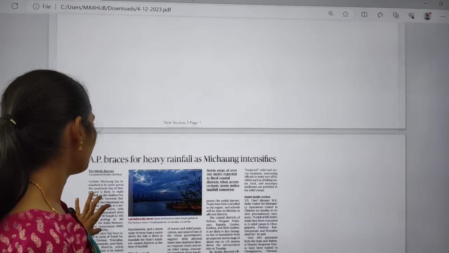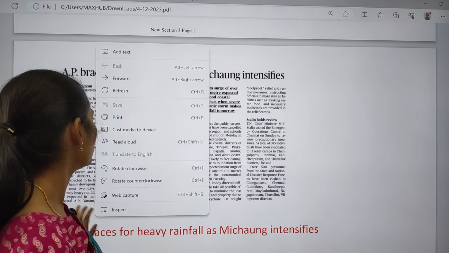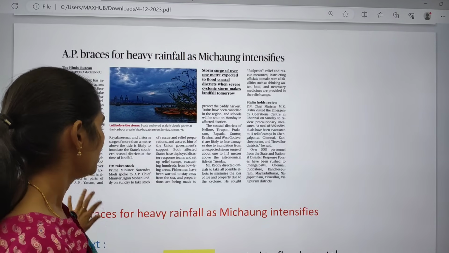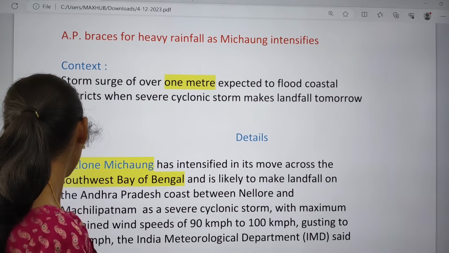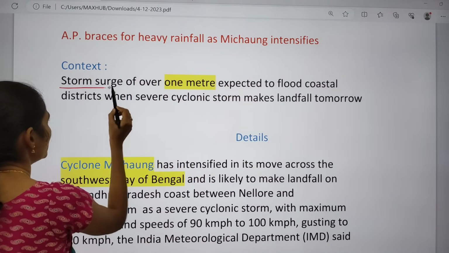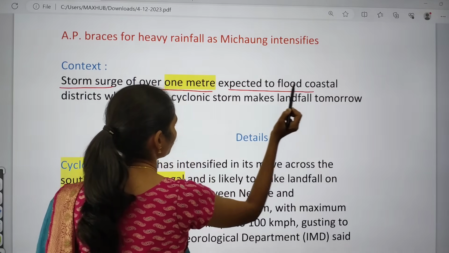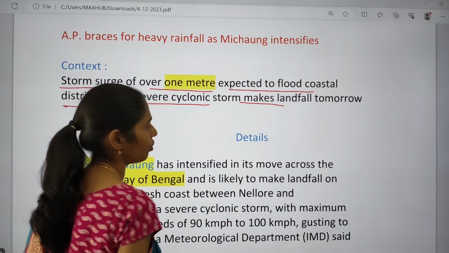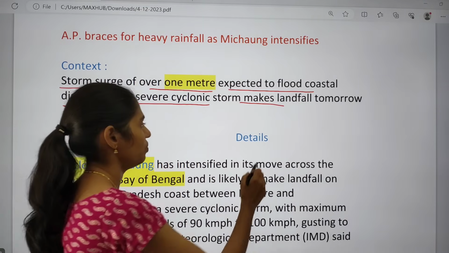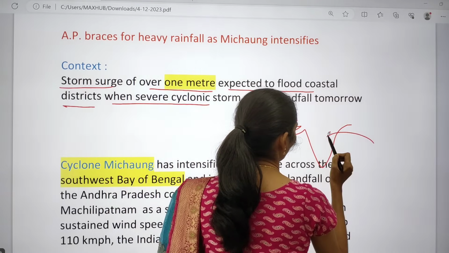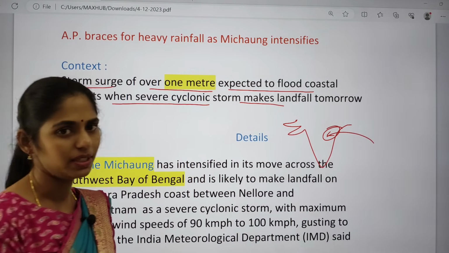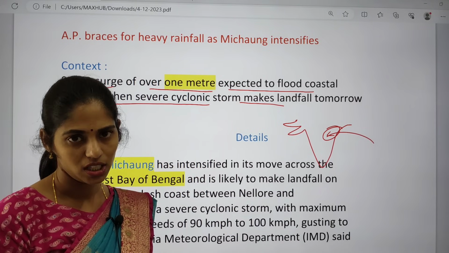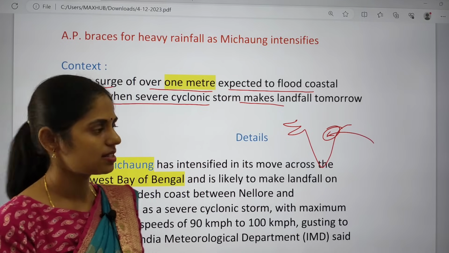So the first topic is about the cyclone: AP braces for heavy rainfall as Michong intensifies. Here, if you see the context, it says that a storm surge of over 1 meter is expected to flood coastal districts when the severe cyclonic storm makes landfall in the state of Andhra Pradesh. It is going to bring a lot of winds, and that will lead to the storm surge. Because of this, it will cause floods.